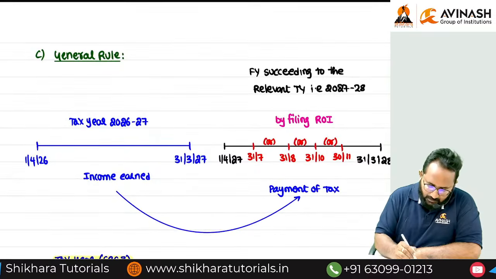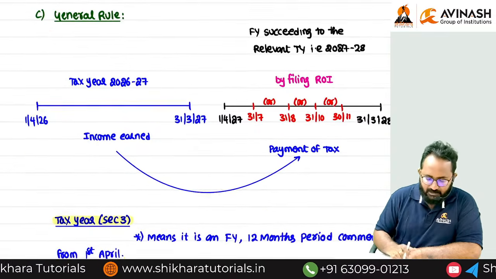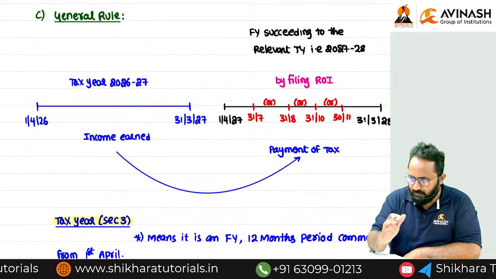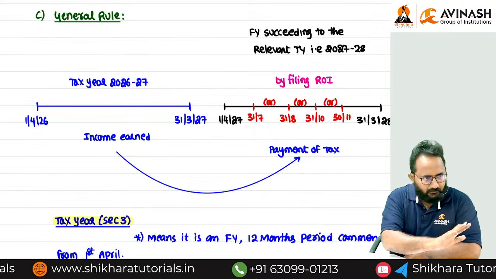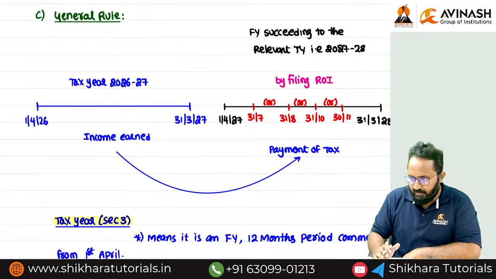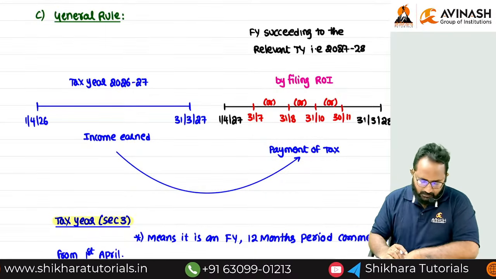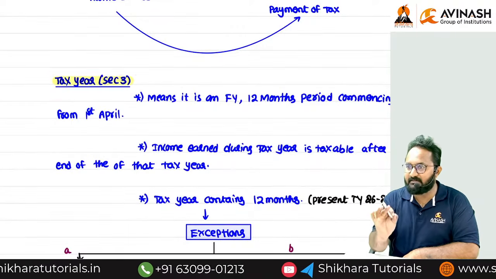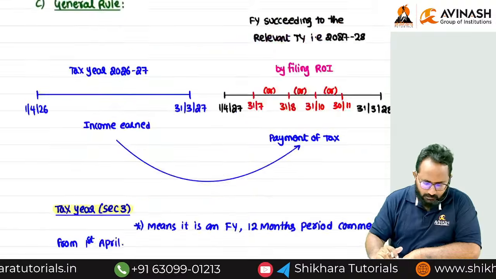In this general rule only, I am explaining when you are going to earn the income, when you are going to pay the tax, what is the meaning of tax year. We discussed the exceptions to the tax year, which are exceptions to the period.